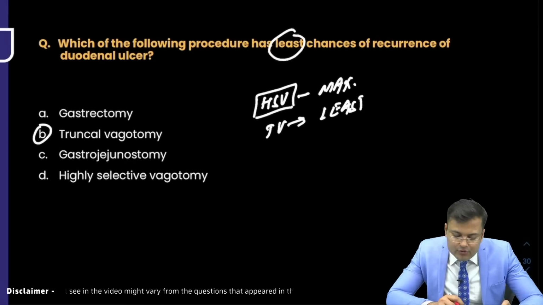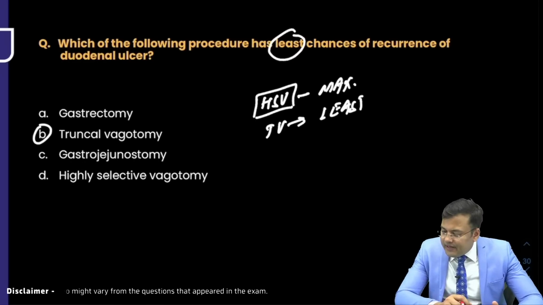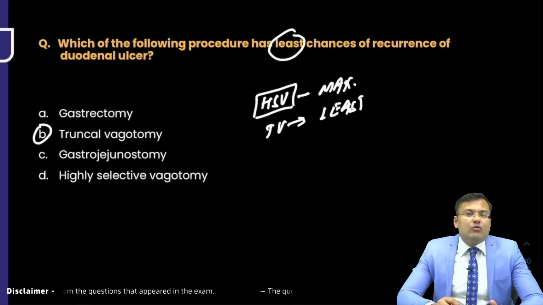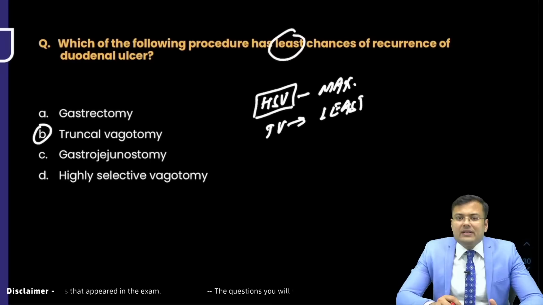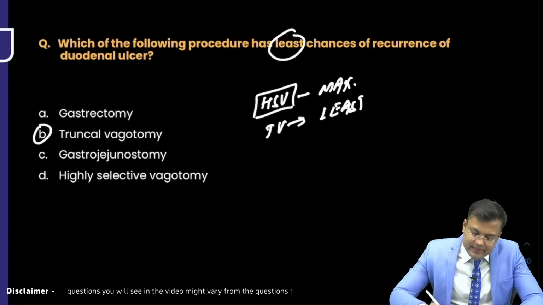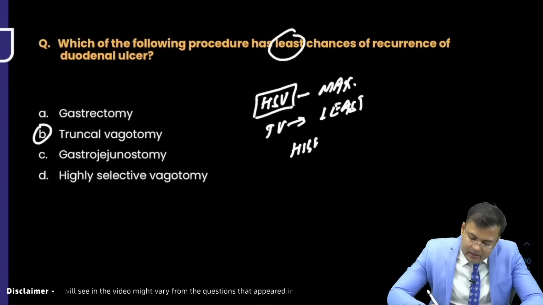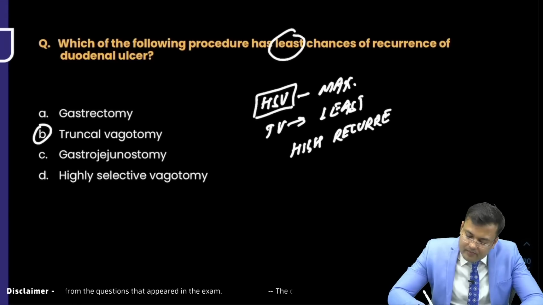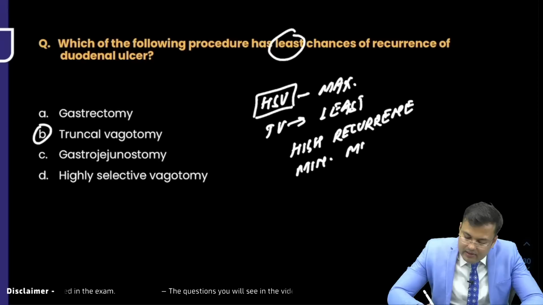Okay, somebody wants to say maximum risk of recurrence. Tell me guys, was it maximum risk of recurrence or least risk of recurrence? High risk of recurrence, so it was high recurrence but minimum morbidity.